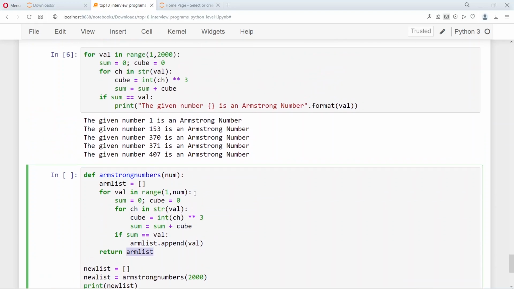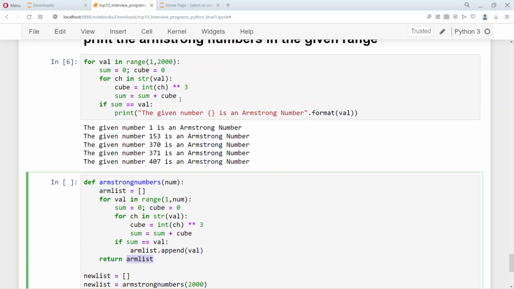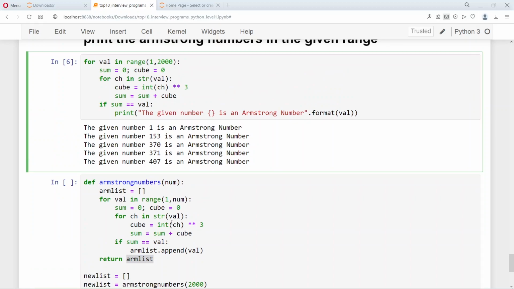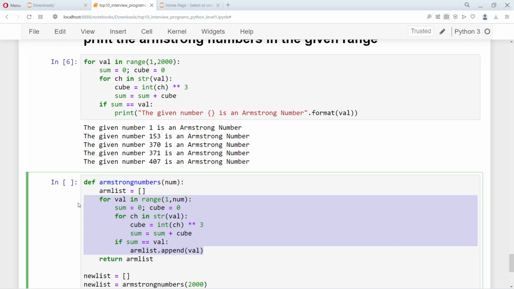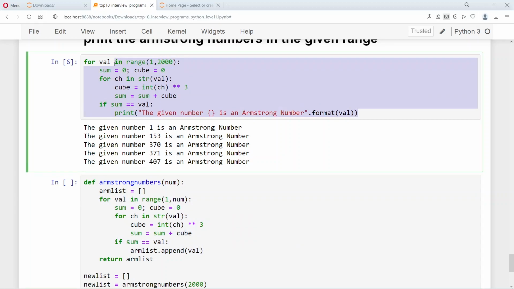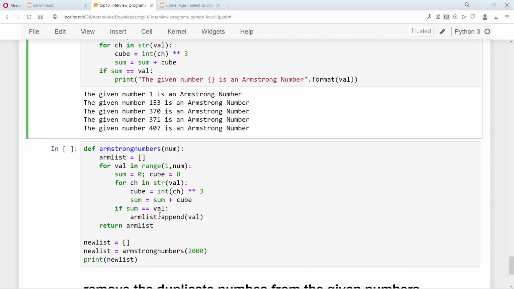But the logic for both the programs, as you can see, the for loop and the sum logic, is the same. So this part of the program is the same as this part of the program. Only thing is, in this case we directly print the Armstrong number, whereas here we append it to the empty list, which is the Armstrong number list.